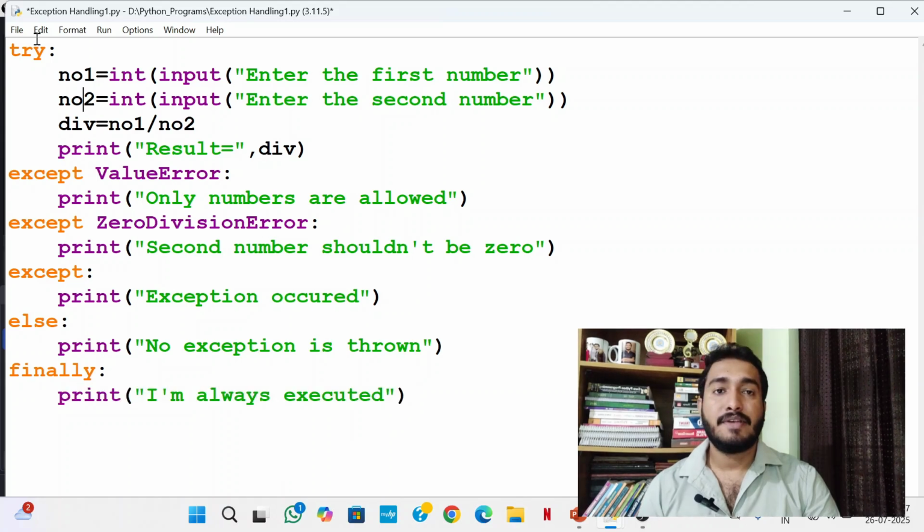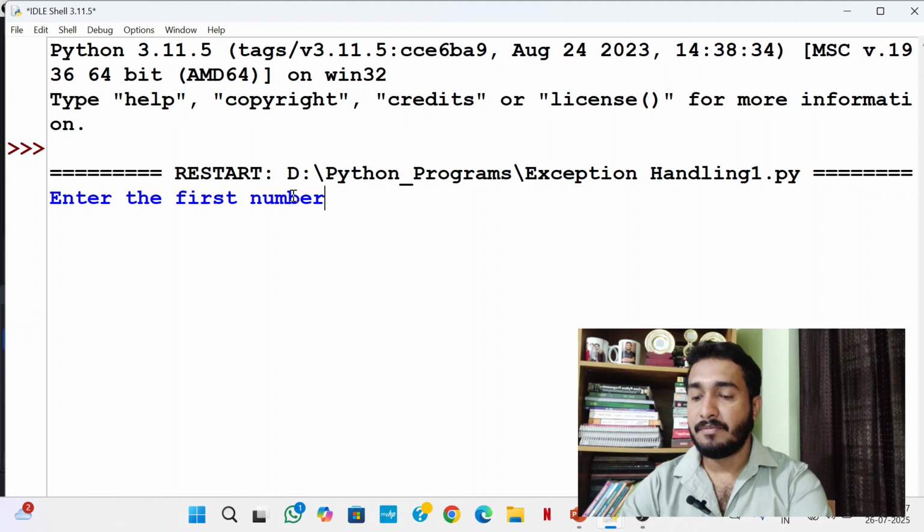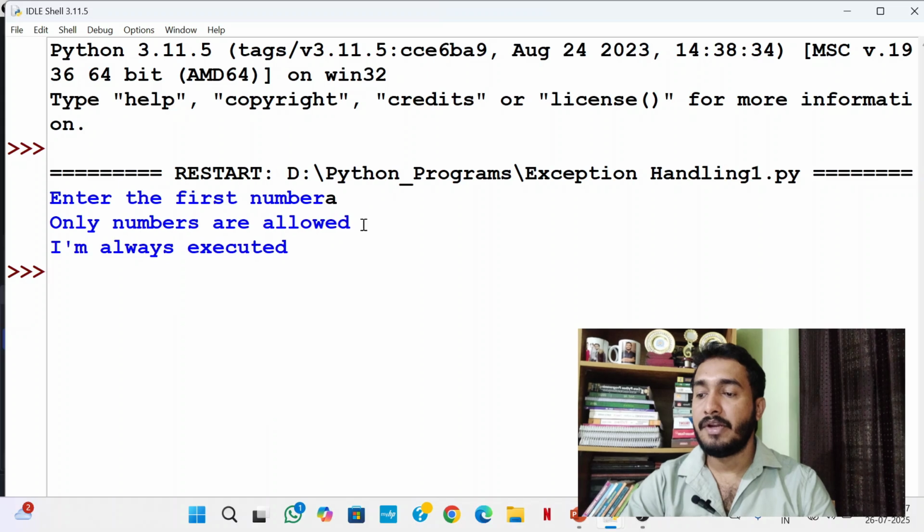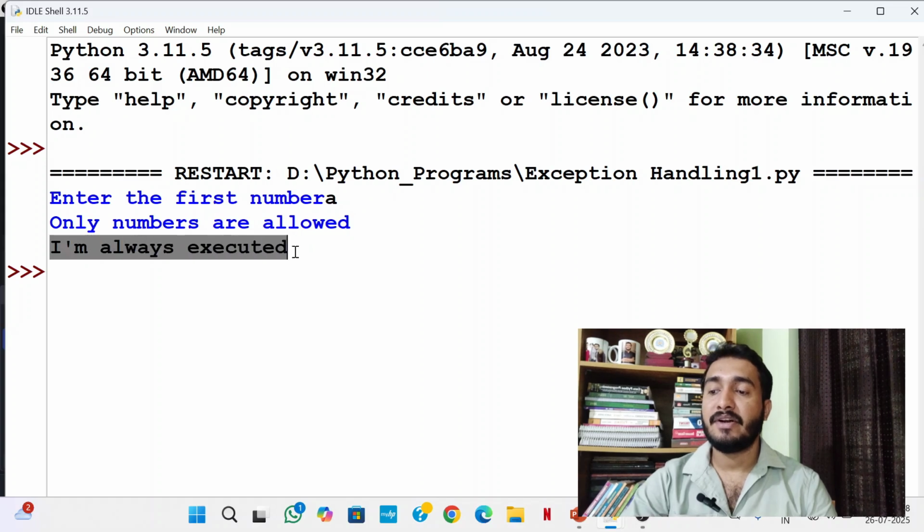So let us save and run the program. I will enter the first number as A. It shows only numbers are allowed. So this line throws a value error. So value error will be caught by value error block. So it prints the message only numbers are allowed. It shows one more message, I am always executed, that is written inside finally block.